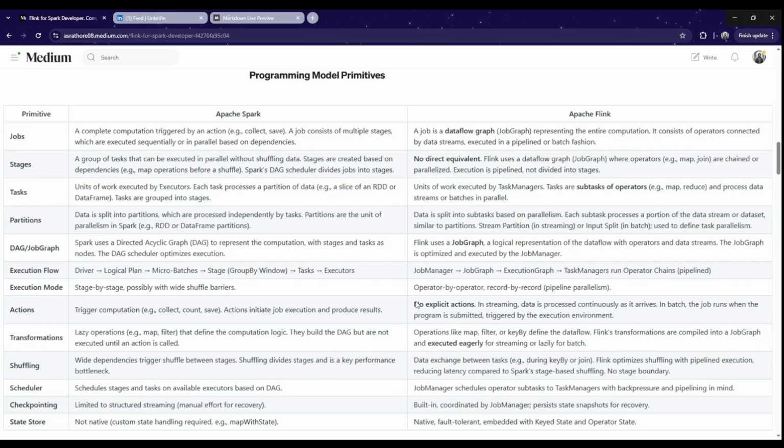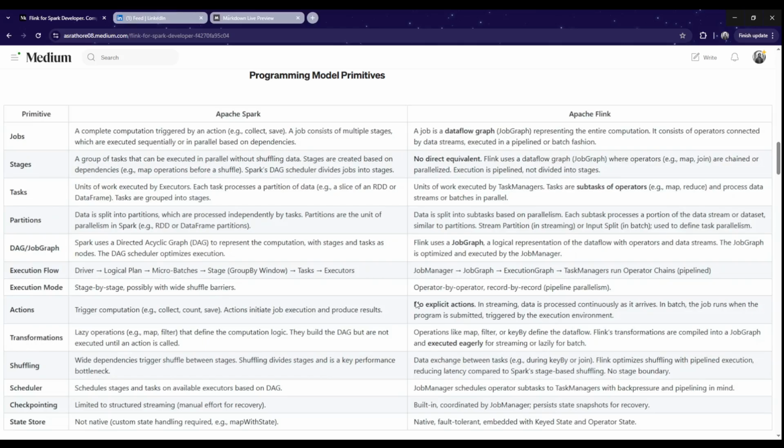As Spark has a lot of stages, a data shuffle happens. Data exchange in Flink is between tasks, because each task needs the records to be available for it to process. So Flink has a shuffle, but it is not as much of a challenge as in Spark. The shuffle happens in pipeline execution, and compared to Spark's stage-based shuffling, it is low latency. There is no stage boundary as well.